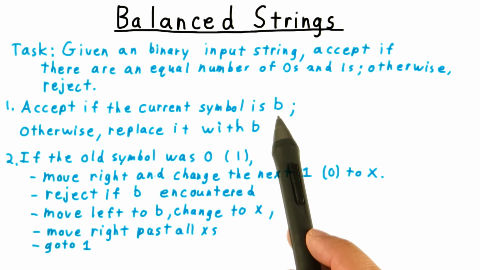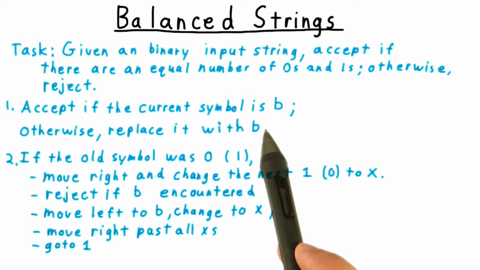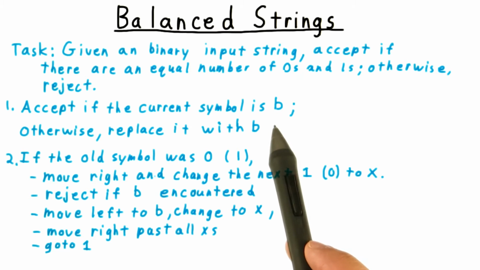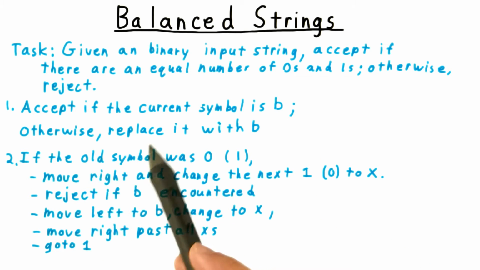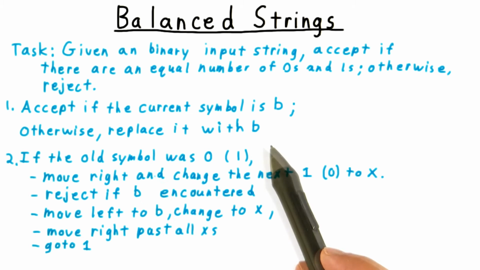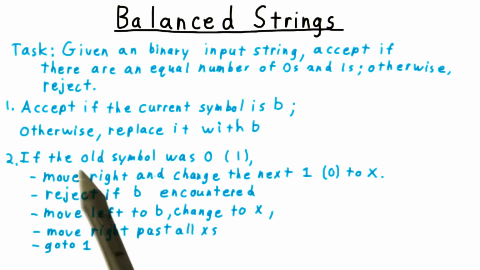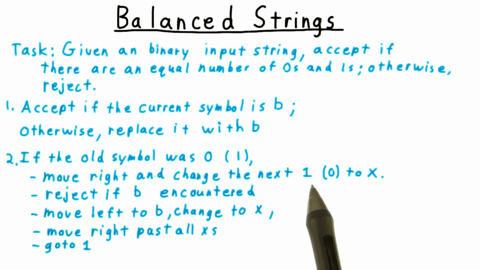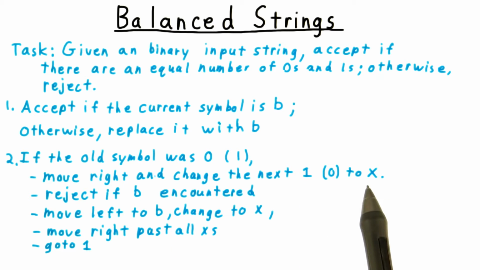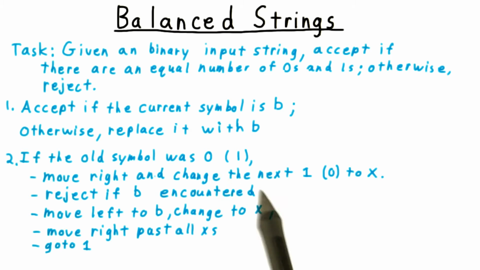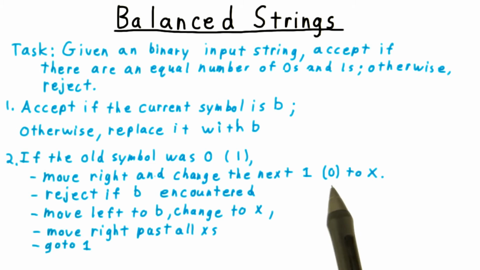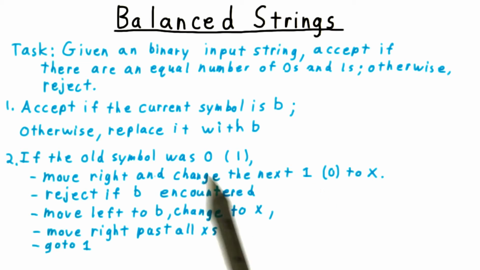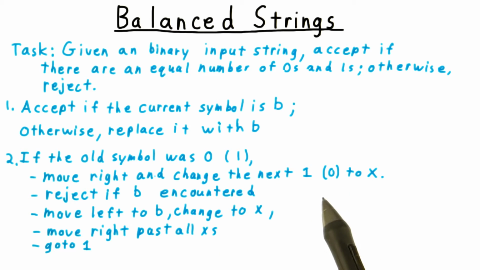Again, because this is an exercise, we'll use the character B instead of the square cup to indicate blank. And if the current symbol isn't blank, then we can replace it with a blank. Now, if that old symbol was a 1, then we move right until we encounter the next 1, and we'll change it to an X. And in fact, if we find a 0, we go hunting for a 1. And if we find a 1, then we want to go hunting for the matching 0. These have the effect of canceling each other out, essentially.